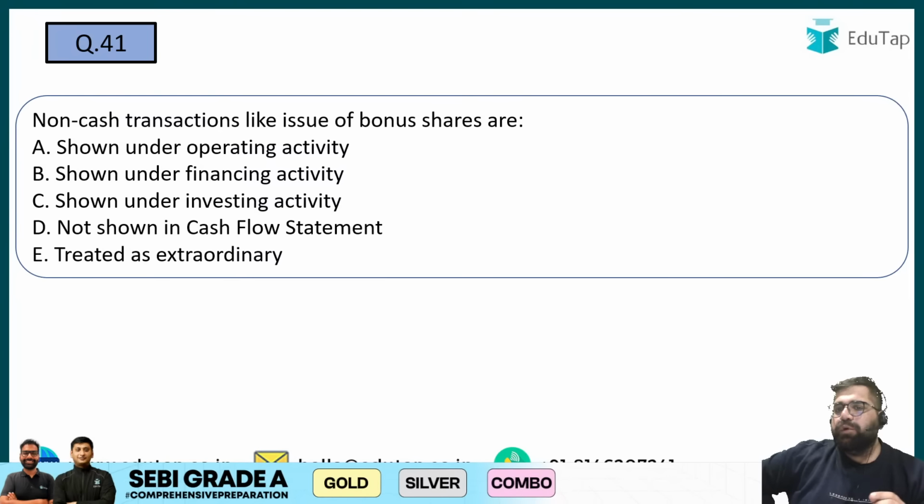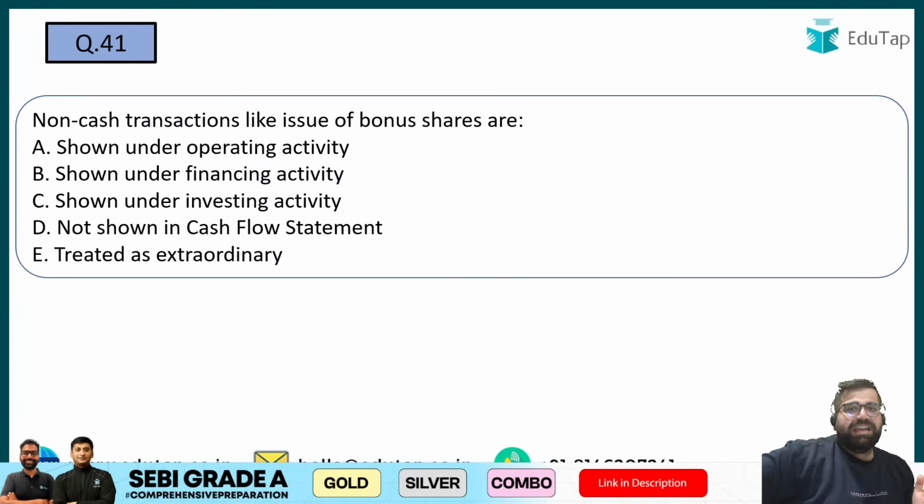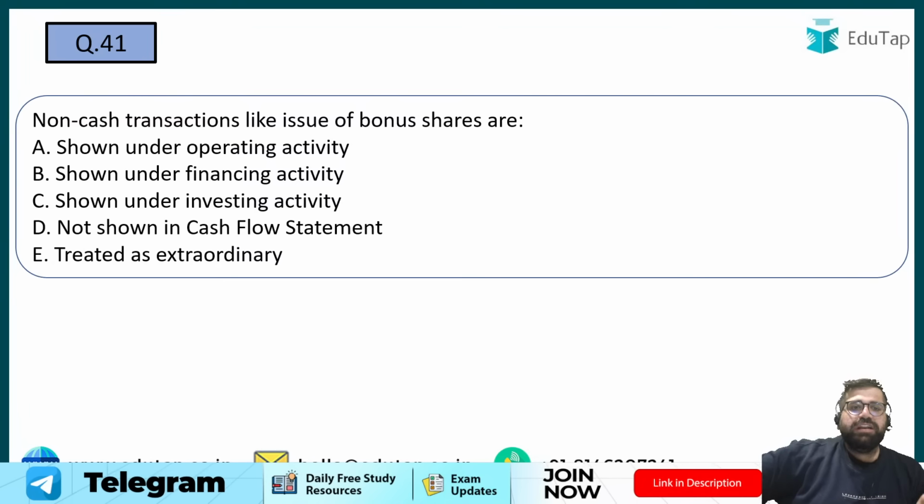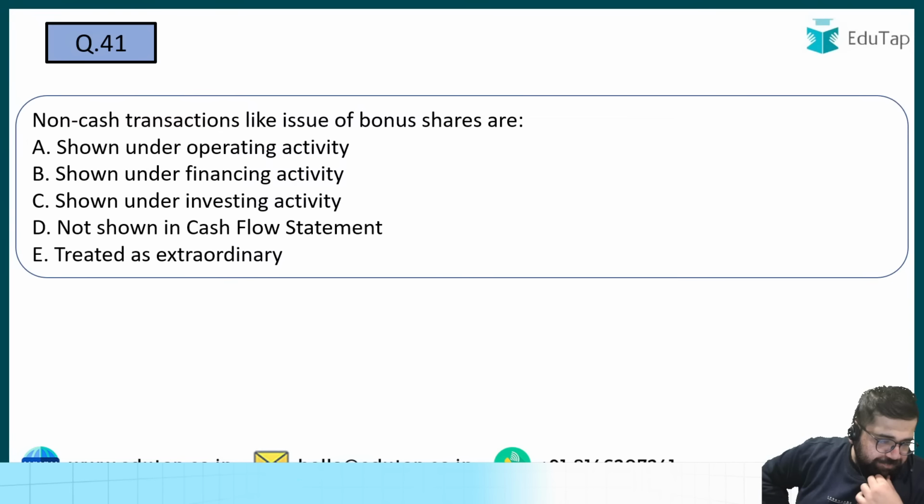Non-cash transactions like bonus shares. In bonus, you don't collect any money, right? You just distribute shares for free. So a non-cash transaction like bonus shares will be shown under which particular category of cash flow? Operating, financing, investing, not shown or treated as extraordinary.